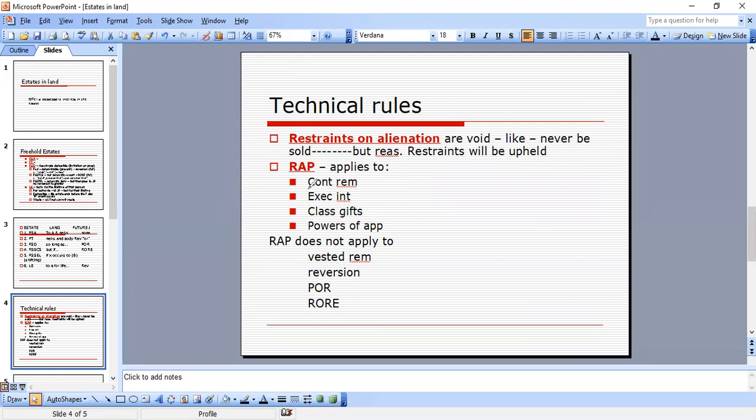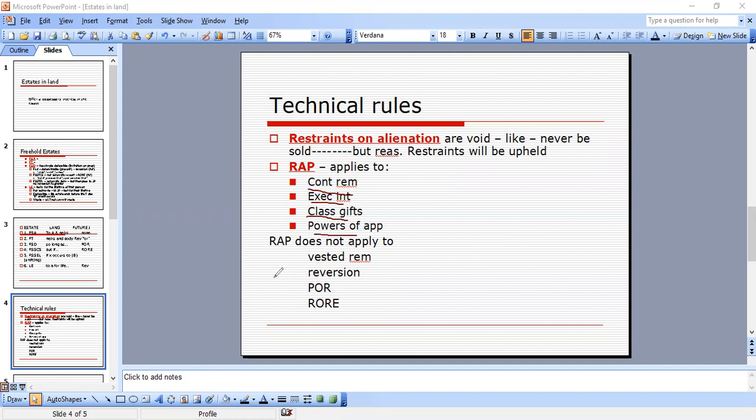So RAP provides that no interest is good unless it must vest, if at all, not later than 21 years after some life in being at the creation of the interest. Okay, and if we're on an MBE and it's talking about a contingent remainder, we're going to apply RAP. Executory interest, apply RAP. Class gifts, apply RAP. Powers of appointment, apply RAP.